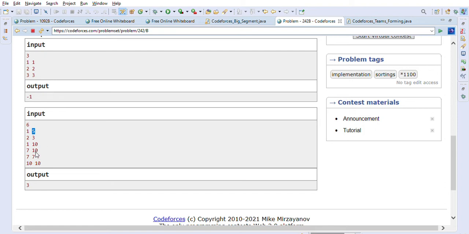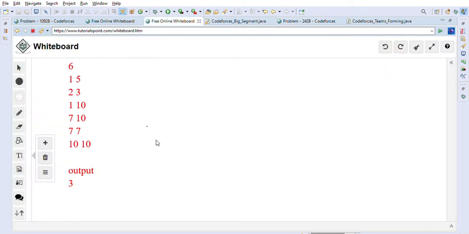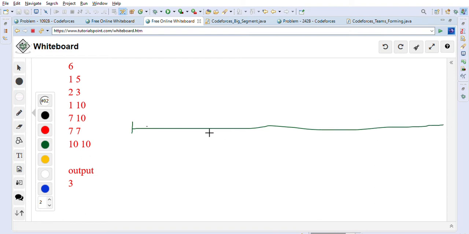So let's take this example on the whiteboard here. I just copied the input that they have given us. Let's plot the segments on an x-axis kind of line. Let's say this is the axis and we have 1 to 10. This is 0, and then 1 2 3 4 5 6 7 8 9 10.